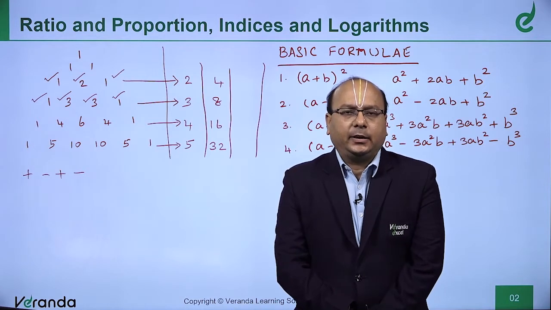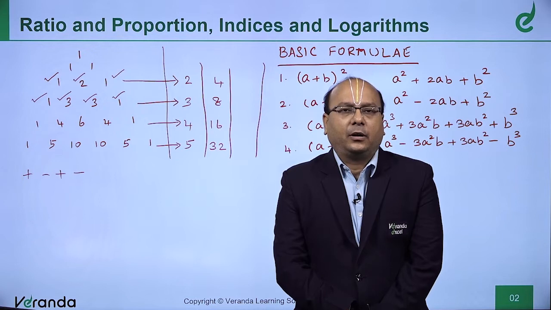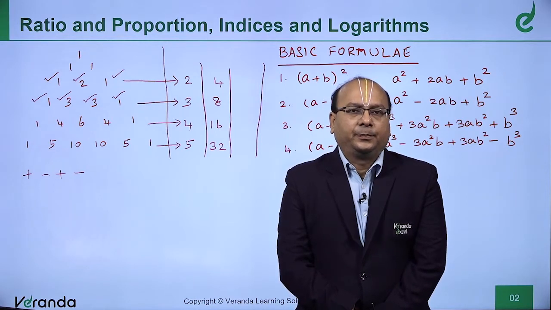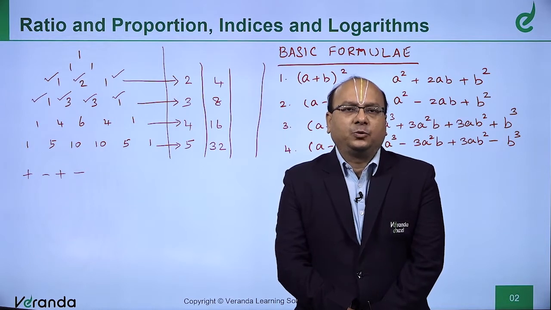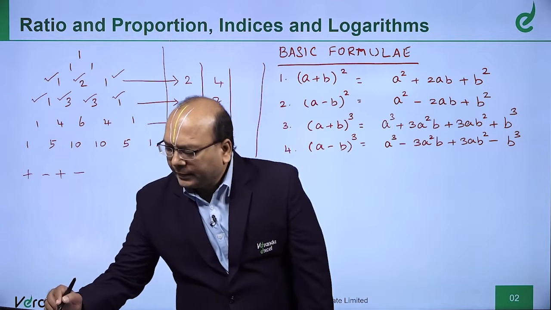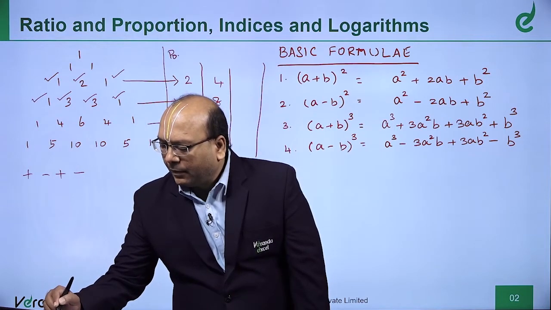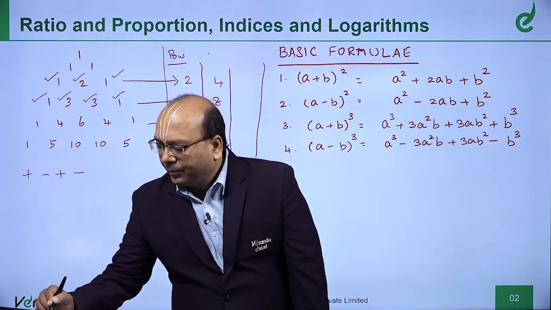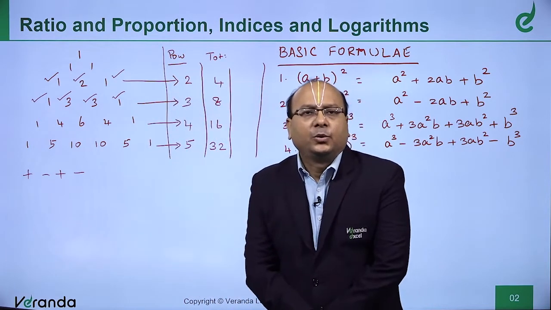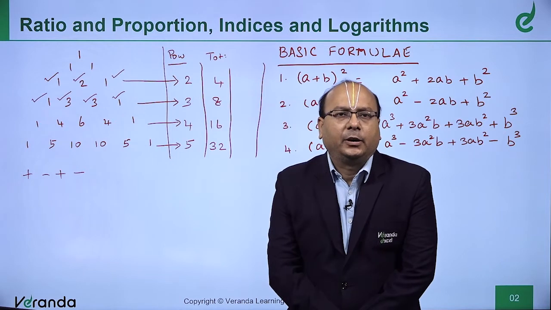I added all the coefficients of the binomial expansion. If the power is 2, my summation is 4. This column is the power of the binomial expansion, and this is the total, or sum, of the binomial expansion.